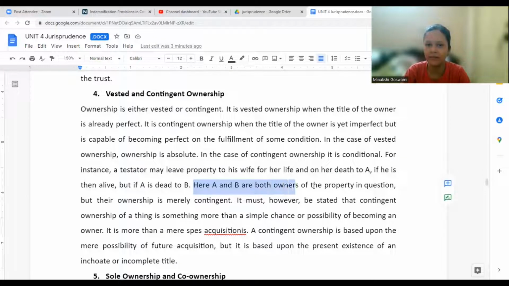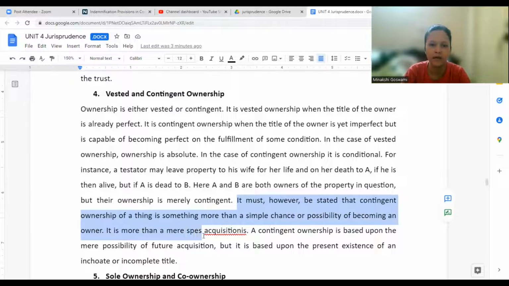Here, A and B both are owners of the property in question, but their ownership is contingent. It depends on the happening or non-happening of certain situations. It must, however, be stated that contingent ownership of a thing is something more than a simple chance or possibility of becoming an owner. It is more than a mere spes successionis.